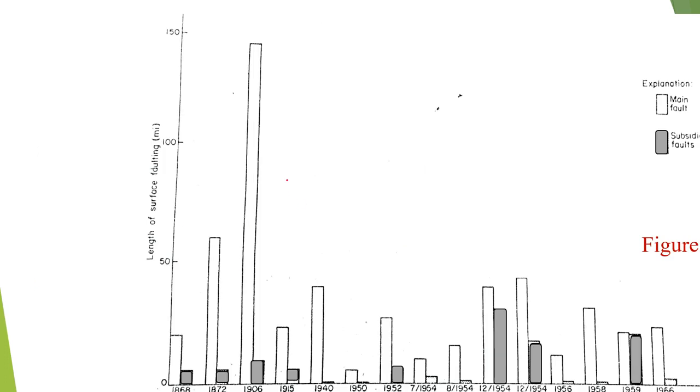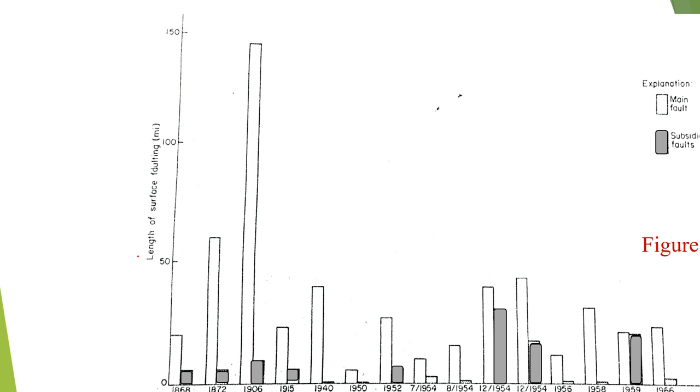Now here is the quantitative analysis of the movement that has taken place, the length of surface rupture of the subsidiary faults and main faults: how big could the subsidiary faults be and how big could the main fault be.